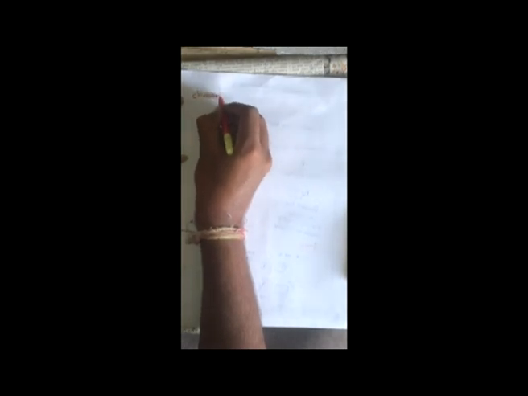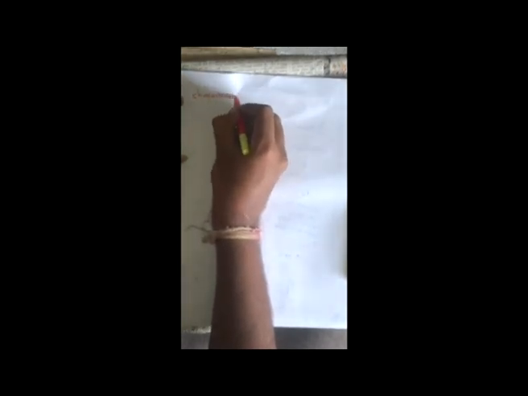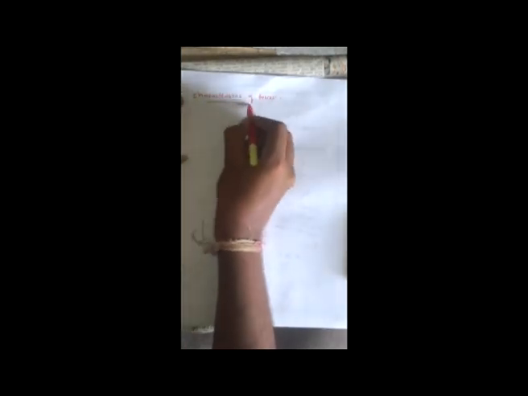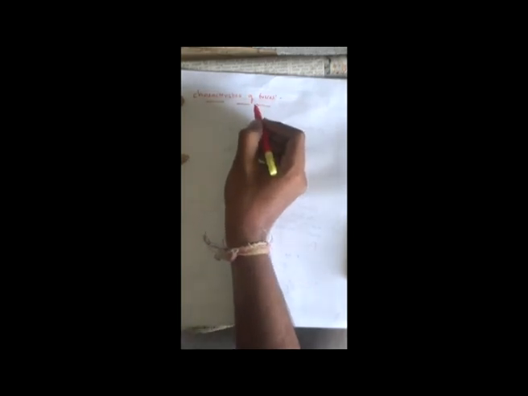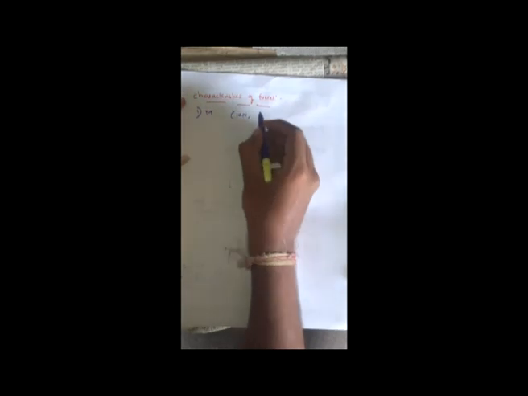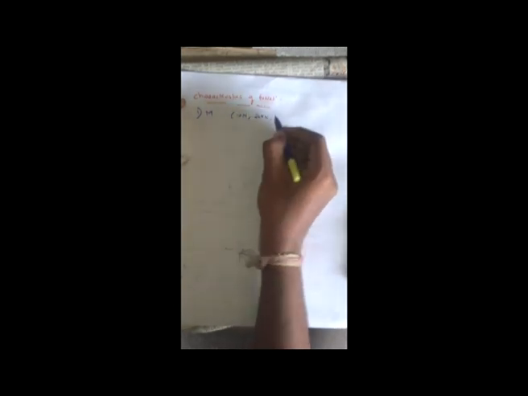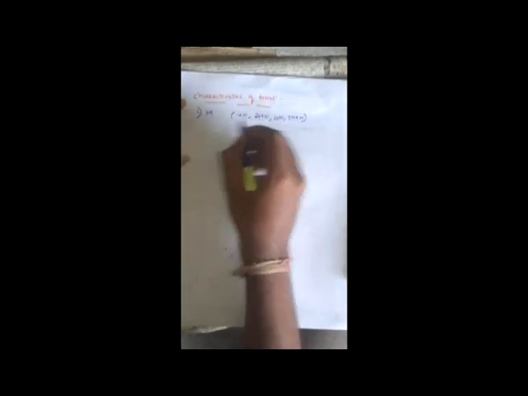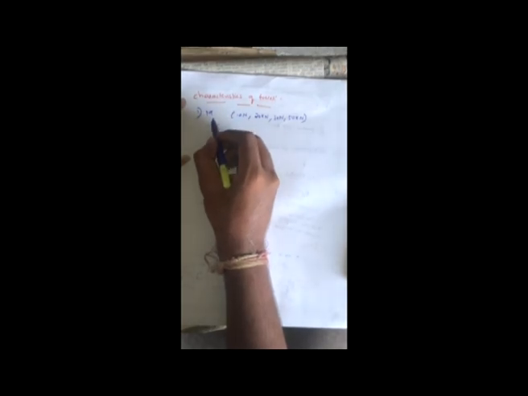Now next, the characteristics of a force. What is the necessity of characteristics? To know the effects on the body, we should know the characteristics of the forces. In order to determine the effects of a force acting on a body, we must know the following characteristics of a force. The first and most important is the magnitude. What is meant by magnitude? Suppose 10 newtons, this 10 newtons is said to be magnitude. 20 kilonewtons, 30 newtons, 50 kilonewtons are said to be magnitude. This magnitude is necessary to determine the effect of the force.